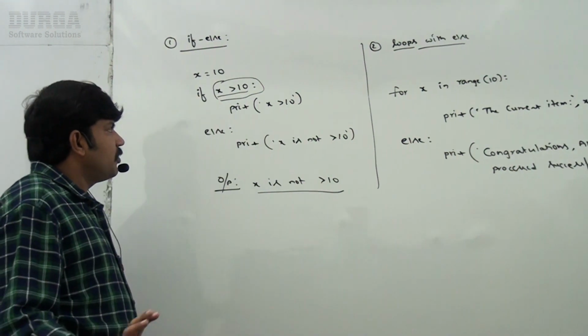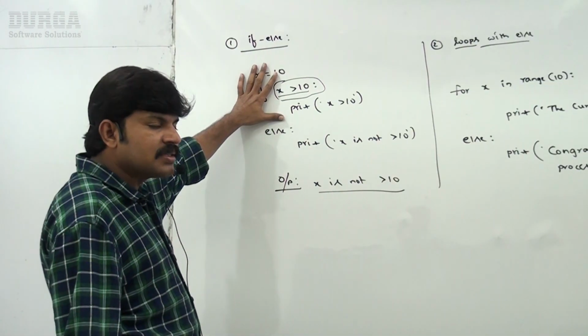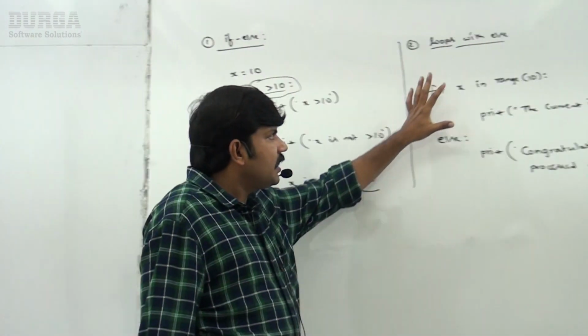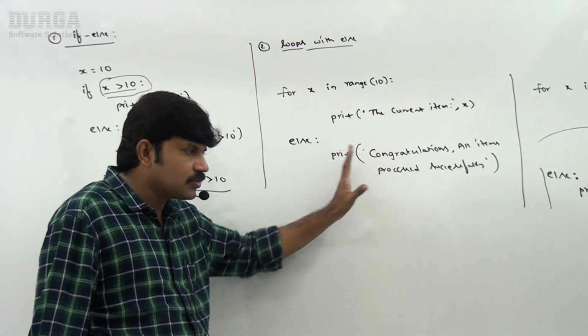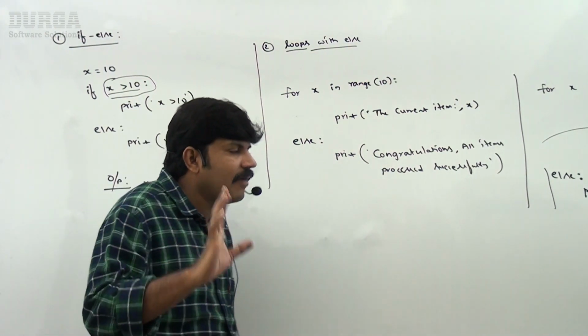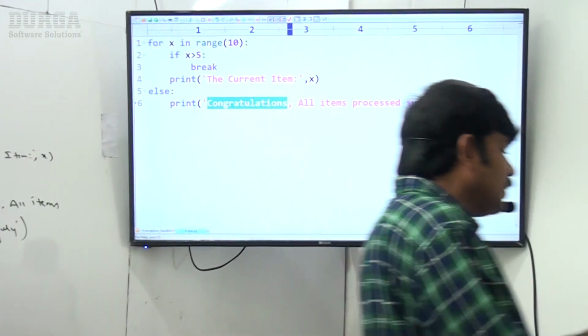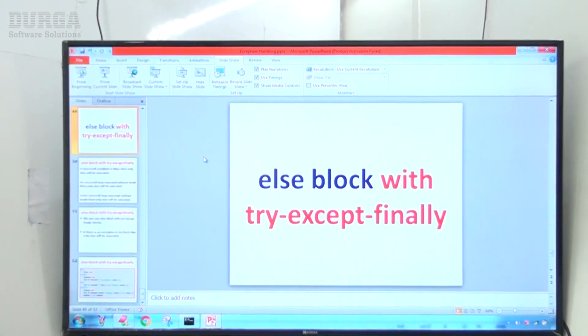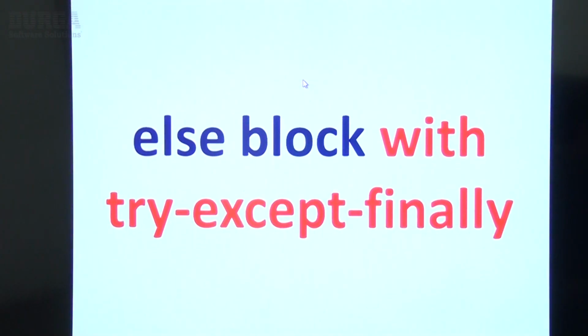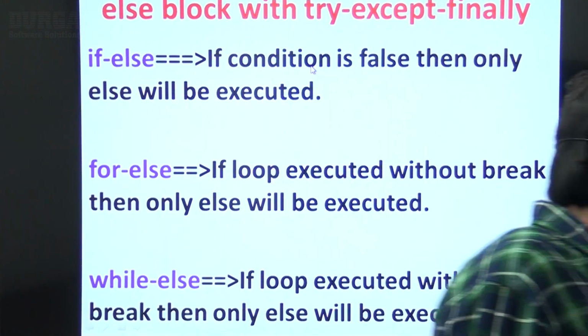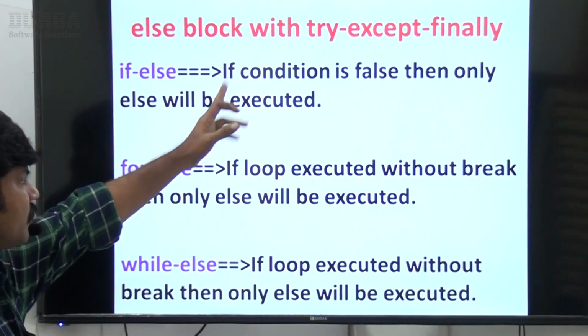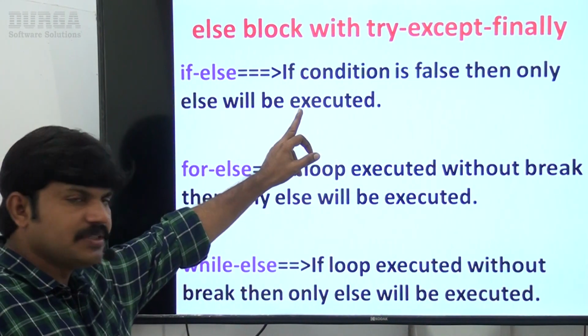Now take very special care, sir. With if else, when is else going to execute, and next with loops, when is the else part going to execute? Just have a look once, sir. Observe carefully. Up to this, whatever I covered, here is the else block. With if else, if the condition is false, then only else will be executed.